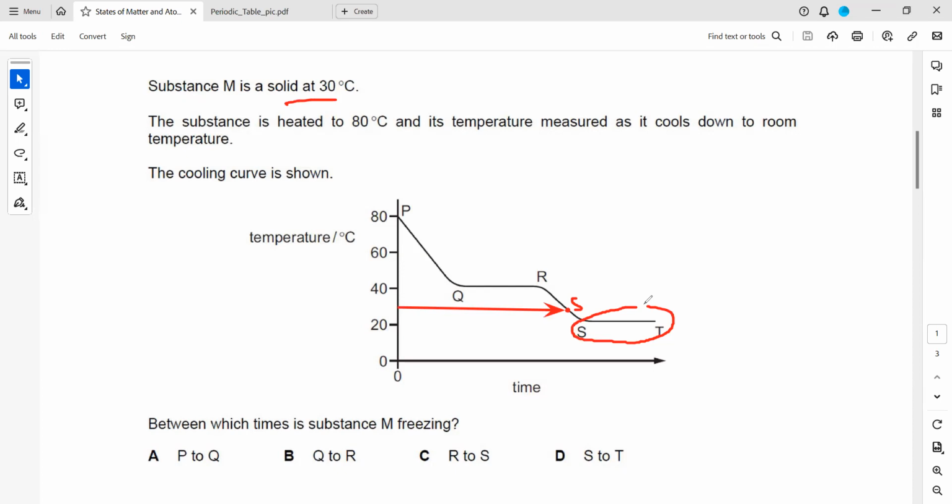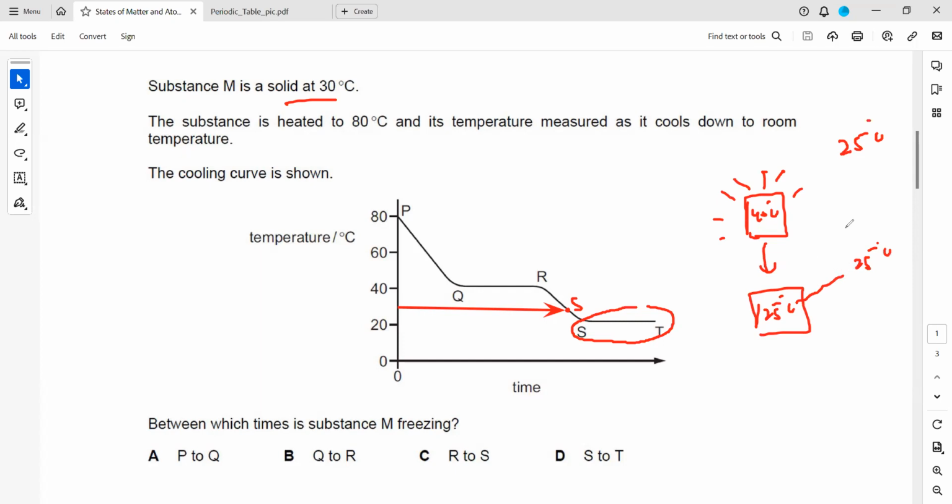The second reason is it might be in thermal equilibrium with the surrounding, once the temperature of the substance is the same as the temperature of the surrounding. For example, if room temperature is say 25 and this substance temperature was 40, it will lose its energy to the surrounding and eventually the substance temperature will be 25 as well.